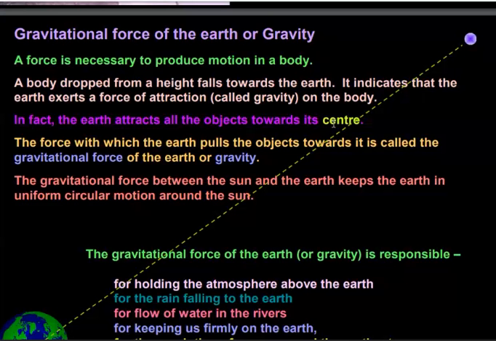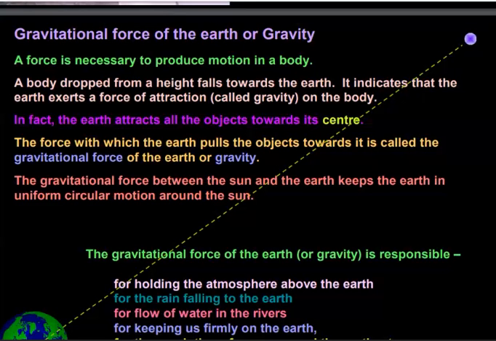Then he applied the first law of motion, and he thought that there must be a force acting on this apple. That's why motion has been produced in the apple, and an object always starts moving in the direction of the applied force. Then he thought that since the apple falls down, the earth must be applying some kind of force towards its center. That's why the apple comes down.